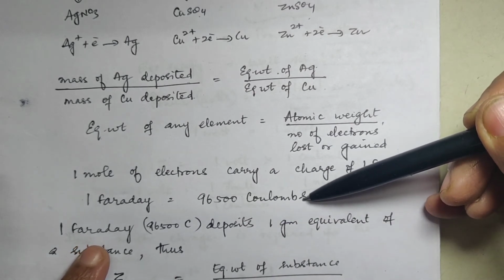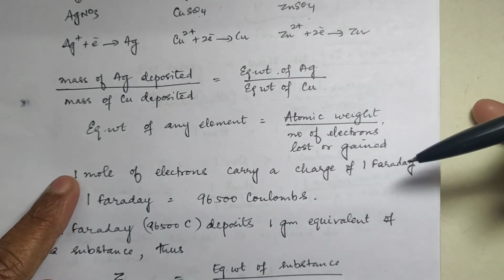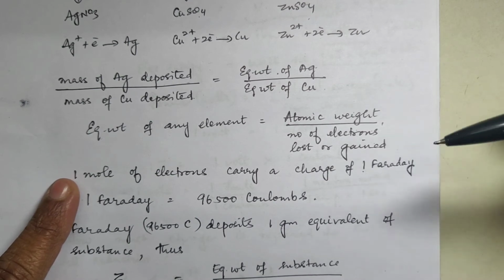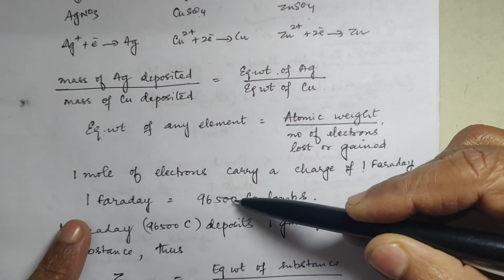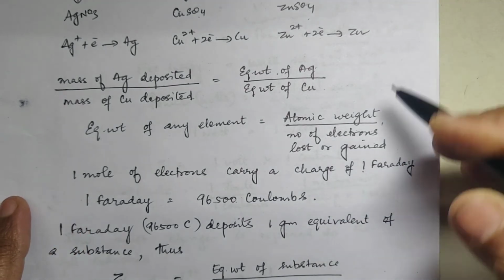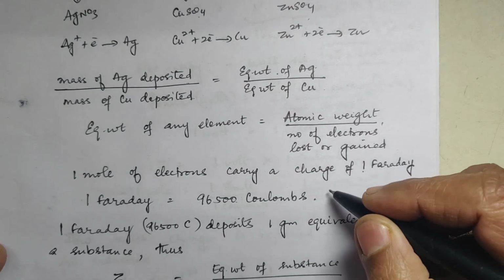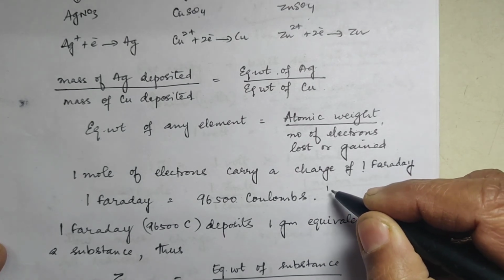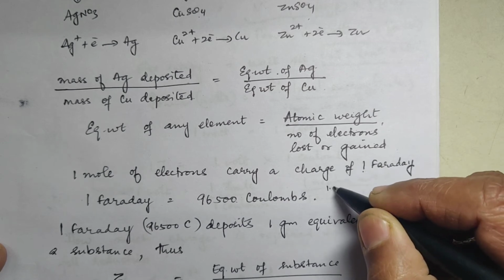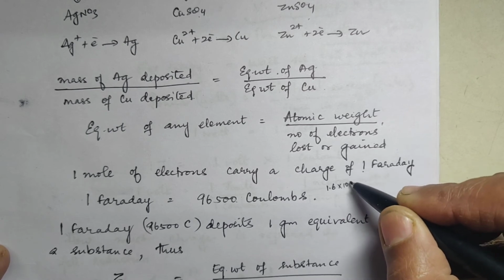Okay? Now, 1 mole of electron is 1 Faraday, I told you. Right? Now, how did you get this 96,500 Coulomb? This 96,500 Coulomb came from this. The charge of 1 electron is 1.6 into 10 power minus 19.